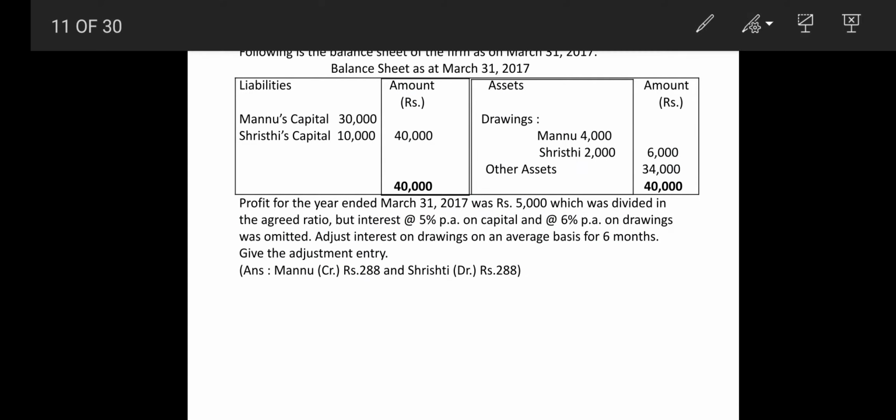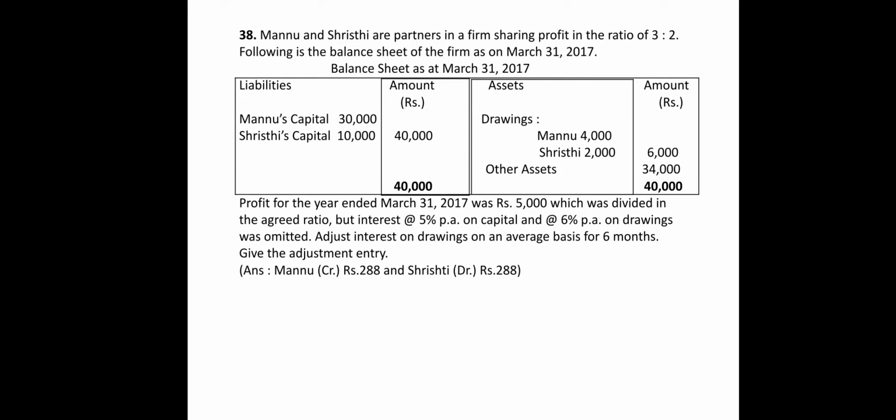Now this is a very simple sum, but you have to understand it a little more carefully. The rest is only given, but that will also be easy. Manu and Shrishi are partners sharing profit and losses in the ratio of 3:2. Now, in the balance sheet of the firm as on 31st March 2017, you can see the balance sheet over here.